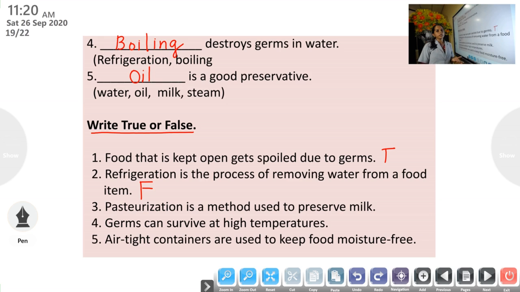Then what is the process of removing water from a food item? Yes, that is dehydration. Now this sentence is wrong. Third one, pasteurization is a method used to preserve milk. That all of you know, that's correct. So that is true. Then number 4, germs can survive at high temperature. Can they survive? No, germs cannot survive at high temperature. So that is false.